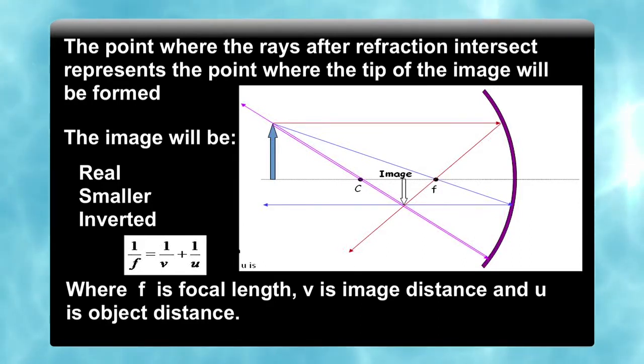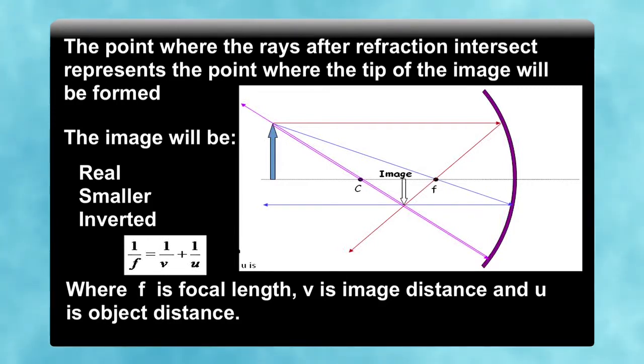When a light ray travels parallel to the principal axis, it passes through the focus. And when a light ray travels through the focus, after reflection from the mirror, it becomes parallel to the principal axis. These are the three rules for formation of images.